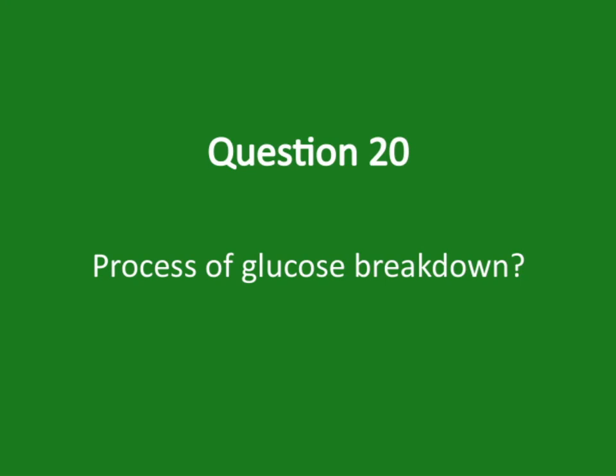Let's take a closer look at the process of glucose breakdown. When our body needs energy, glucose is the primary fuel it taps into. The process begins with glycolysis, which occurs in the cytoplasm of the cell. During glycolysis, glucose molecules are broken down into smaller units called pyruvate, generating a small amount of energy in the form of ATP and NADH. This is a crucial step because it prepares the glucose for further energy extraction, especially when oxygen is available.